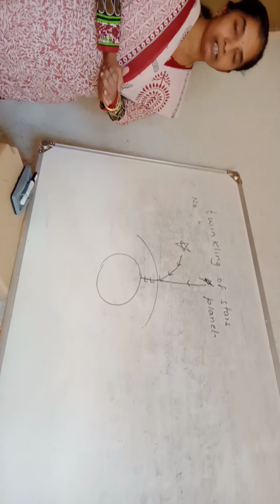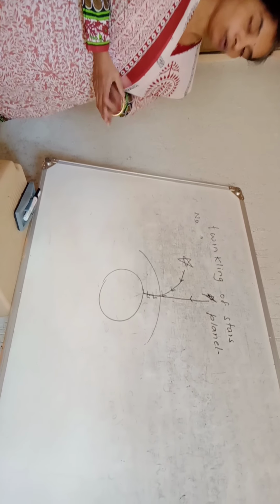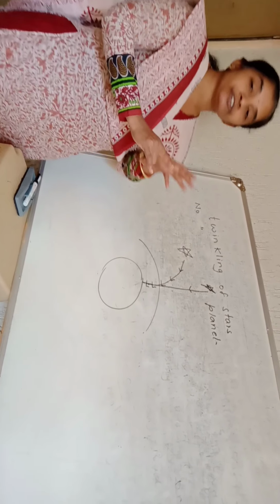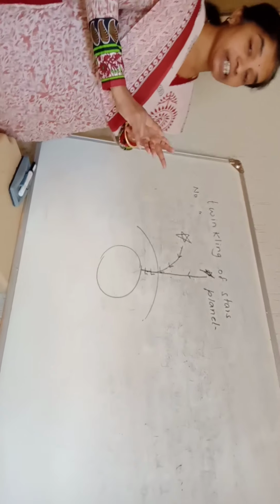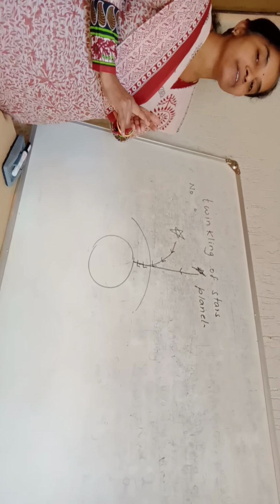That's it. Understood? That is one point. So why do stars twinkle? Because of changes in temperature of different layers of air, change in density, change in refractive index. What happens?